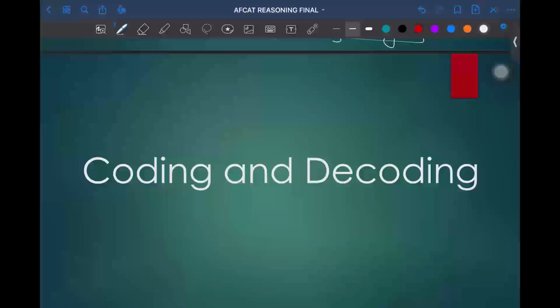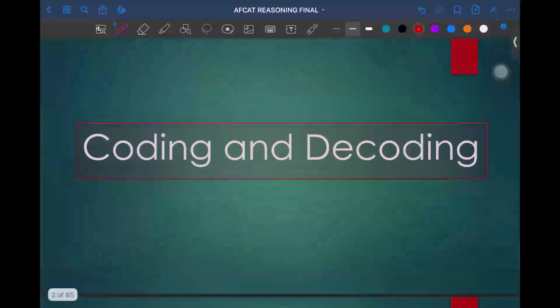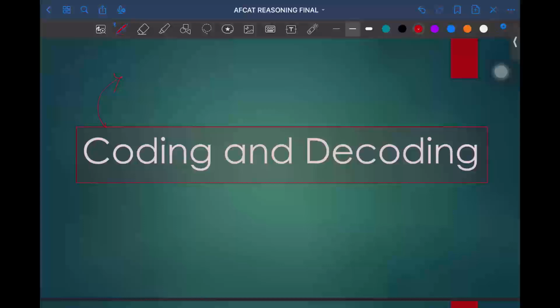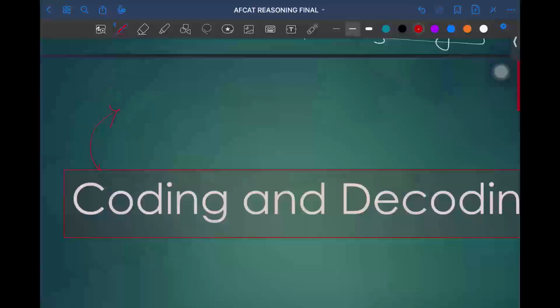The first topic is coding and decoding, which is very important from your exam point of view. When we look into the coding and decoding topic, we'll look into various types of questions asked in previous AFCAT examinations, and different methods of solving coding and decoding, which will be helpful for our exams.